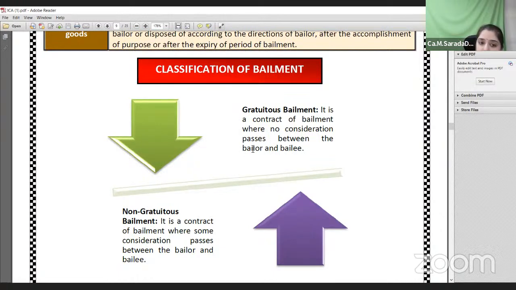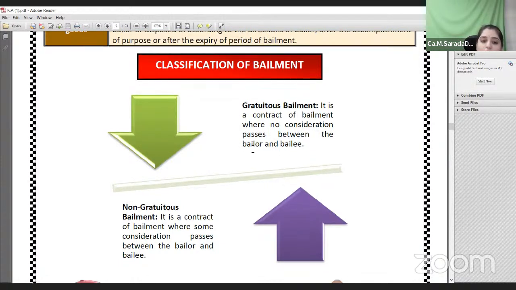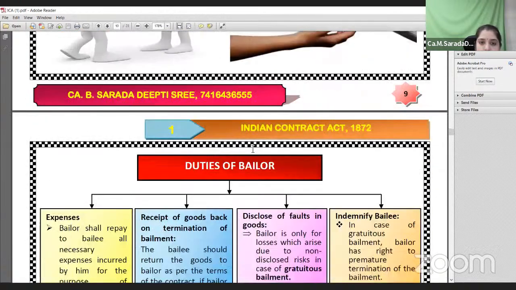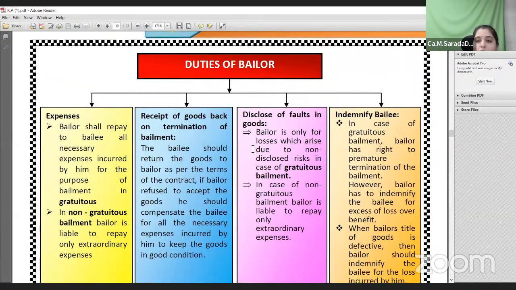When there is consideration between the bailer and bailee, it is called a non-gratuitous bailment. Okay. Duties of the bailer. What are the duties of the bailer? It is necessary for the bailer to pay all the necessary expenses. Suppose I'm giving my car to another person, I should ensure that there is proper petrol. Expenses related to the petrol should be borne by the bailer. Okay. In case of non-gratuitous bailment, the bailer should also bear the extraordinary expenses.